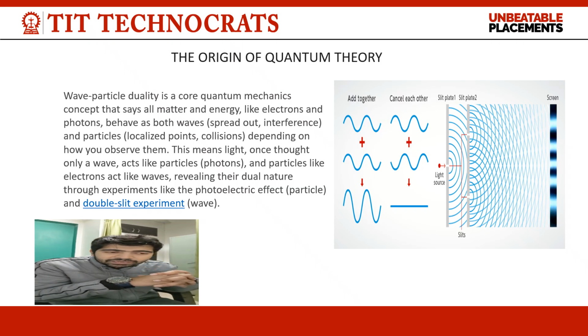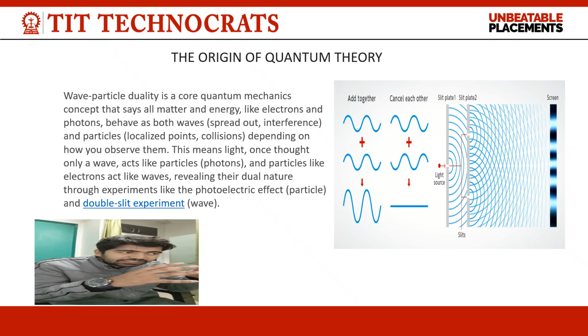And p is the momentum, a property of a particle, the solid object. And h is the Planck's constant. So he derived a relation which relates the wavelength lambda with the particle's momentum p.